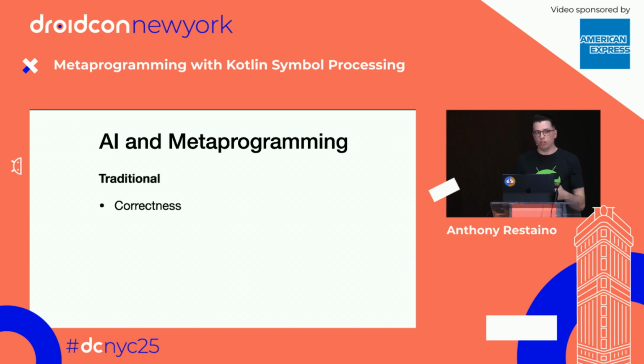So I'm going to call them traditional metaprogramming tools: KSP, kapt, annotation processors. I didn't even mention Gradle plugins, but Gradle plugins are also forms of metaprogramming. What they're good at is correctness. This code will run, you can run it 1,000 times, it will always give you the same result. That's valuable. Determinism, you know exactly what you're going to get out of it. You can actually write a unit test on your KSP that you can provide a specific amount of code and it will give you the exact code. And that allows us to be very confident in how these things work.